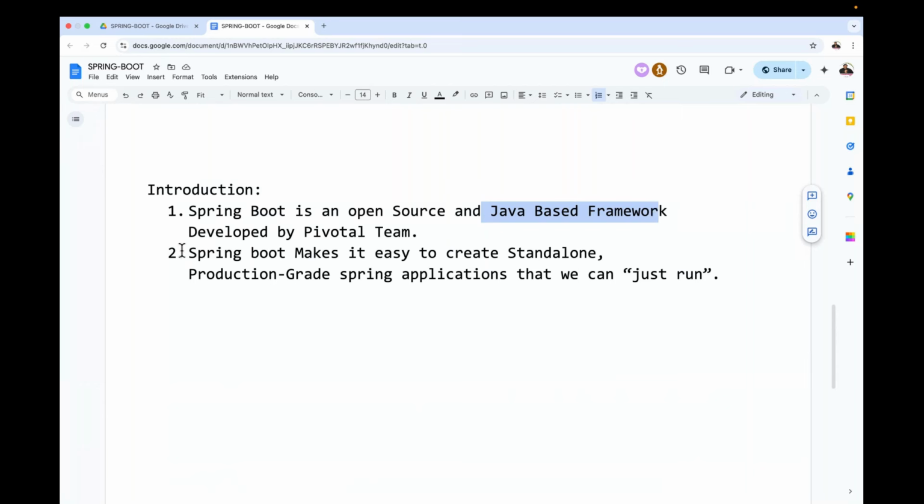Next, Spring Boot makes it easy to create standalone, production-grade Spring applications that we can just run. That's it. Okay, guys, now I want to give some explanation regarding this. Try to understand it clearly. Spring Boot makes it easy to create standalone, then production-grade. What exactly is the meaning of standalone and production-grade in relation to Spring Boot? We are going to understand these two things clearly. Observe carefully.